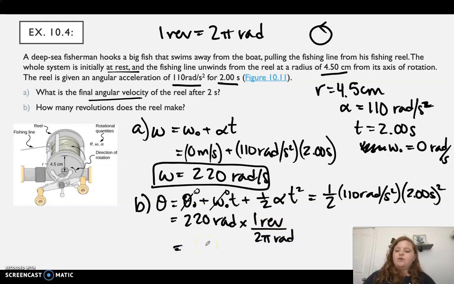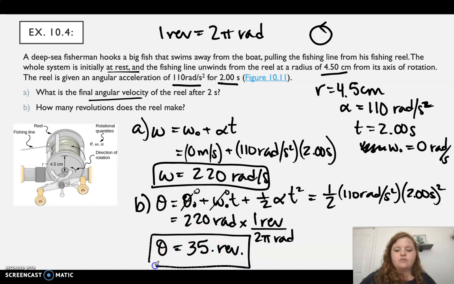I have 220, divide that by 2 pi, and I get 35 revolutions. That's how many revolutions that reel makes.